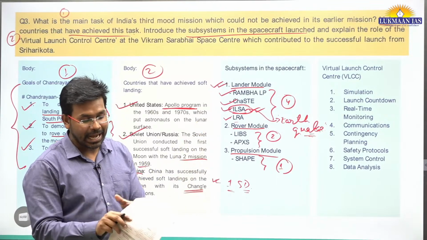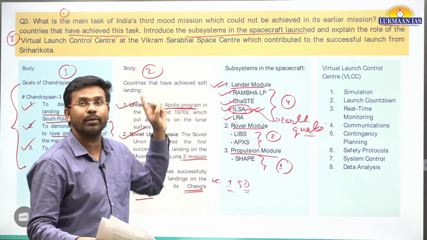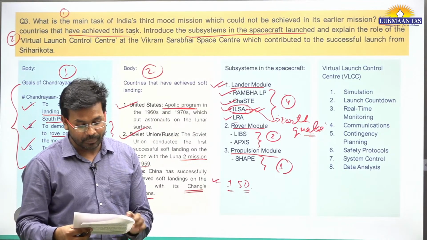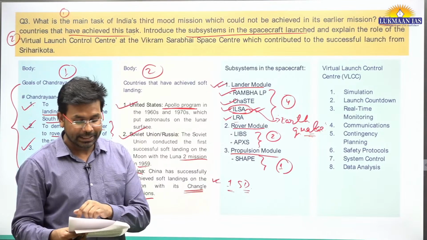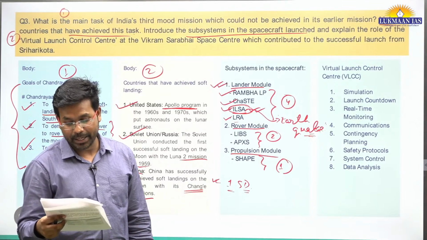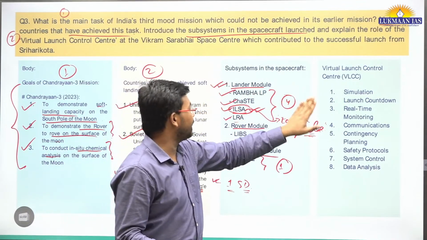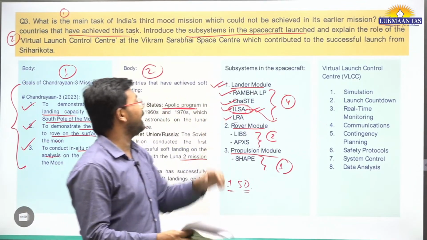Then we had LRA, the fourth component of the lander module. LRA stands for Laser Retroreflector Array. It is a passive experiment to understand the dynamics of the moon system. So these were the components of the lander module.